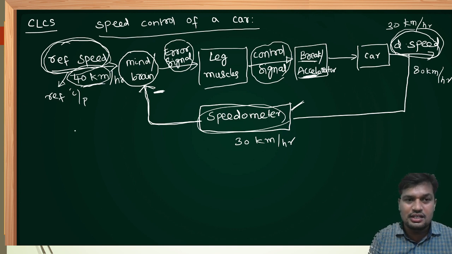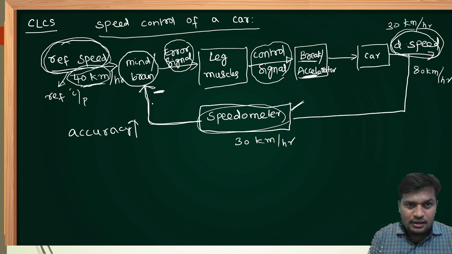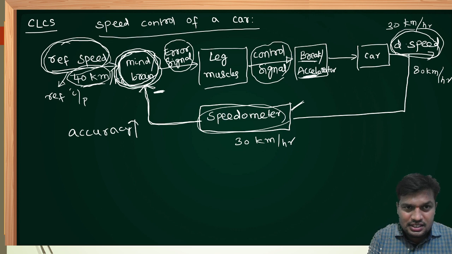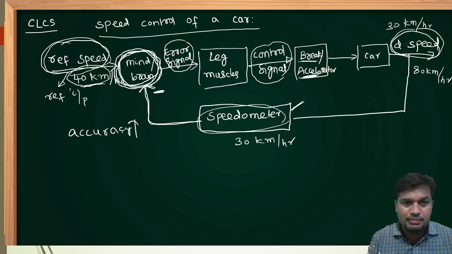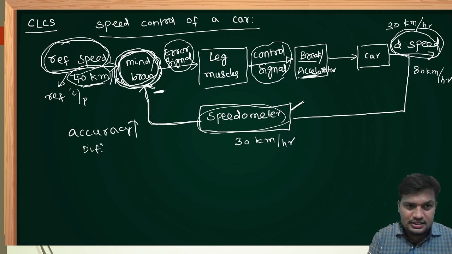Now, if you observe here, due to feedback, the accuracy of the system increases, and because of this, an error detector is compulsory whenever feedback is there. The error detector in this system is my mind or brain. Second thing, it is difficult to design. This is a disadvantage. Maintenance is also difficult, and it is more costly.